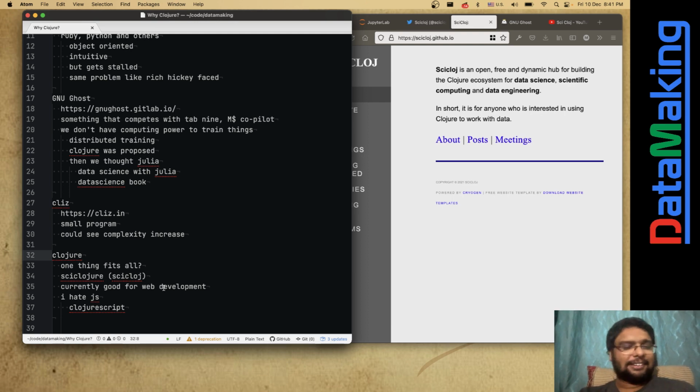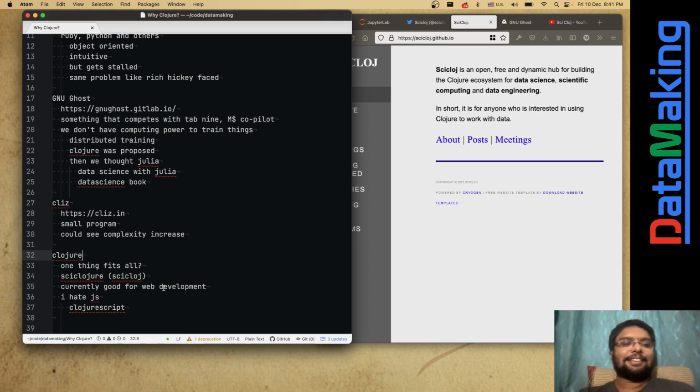Knowing that ClojureScript is there, and it can be a replacement for JavaScript, and I can write the front end and back end of an app without using JavaScript, it seems really good to me. So those are the things that made me go to Clojure.